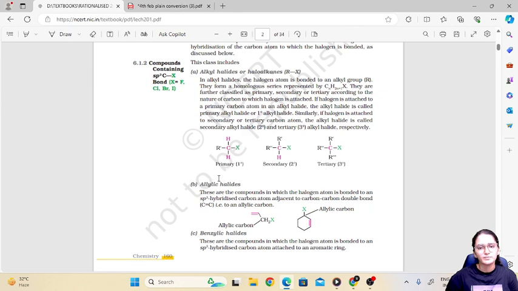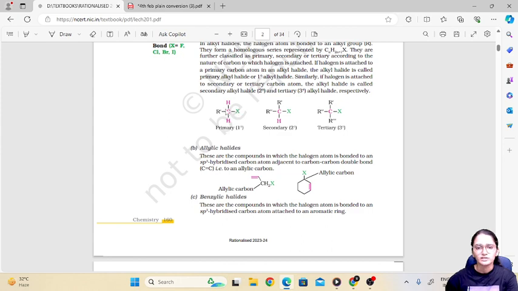Then about primary, secondary, tertiary, which is very important and which we are going to use in every organic chapter. In alkyl halides or haloalkanes, the halogen atom is bonded to the alkyl group. Now let us see what is primary. Here the halogen is this X. This X is attached to a carbon, which is further attached to one alkyl group, that is one more carbon, directly attached. So one alkyl group or carbon. That's why this is called a primary haloalkane or primary alkyl halide.